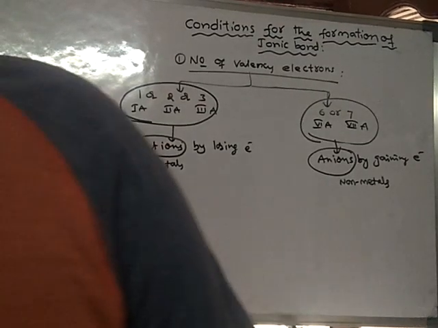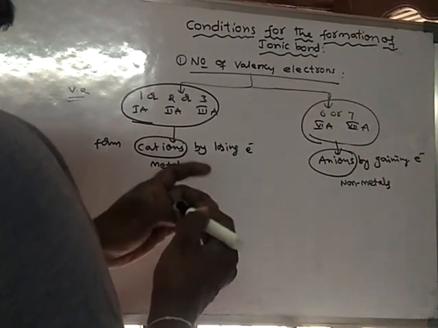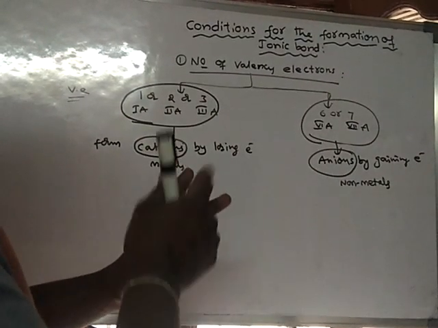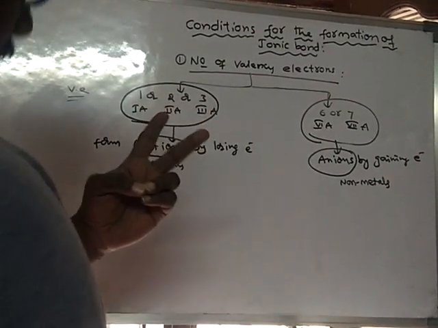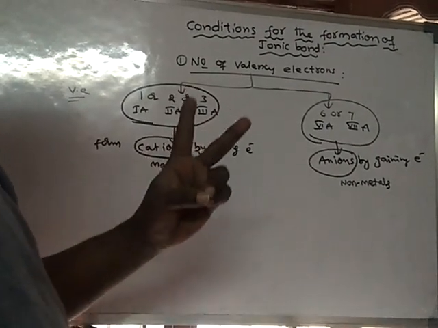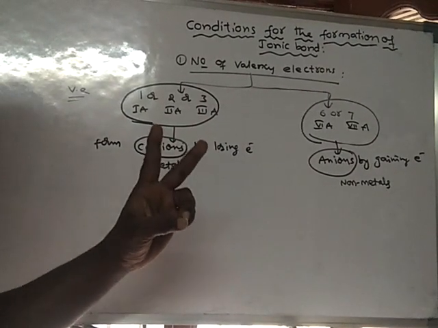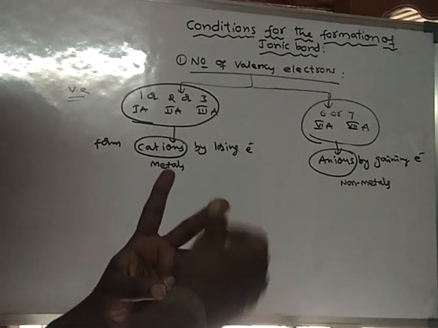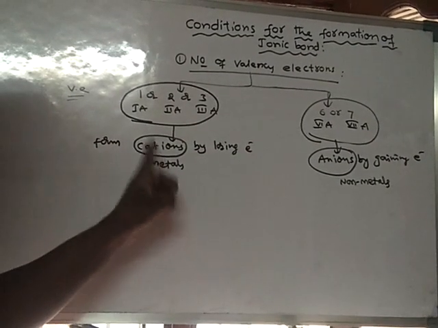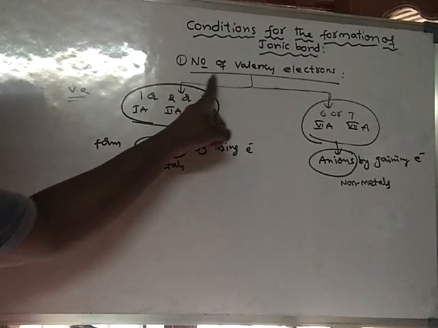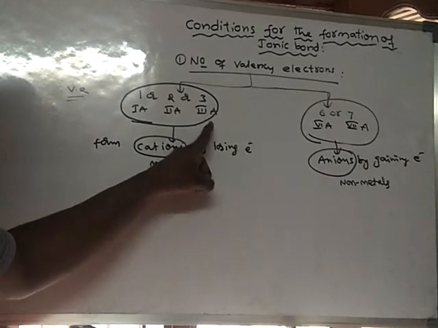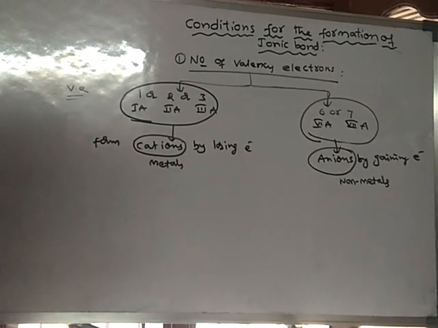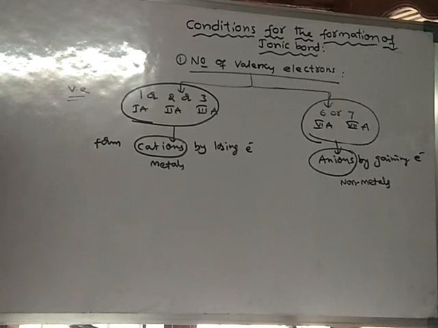For the formation of ionic bond, both types of ions are required, one is cation and another one is anion. Cation is formed by metals, anion is formed by non-metals. So the elements which contain these numbers of valence electrons only will be involved in ionic bond formation.